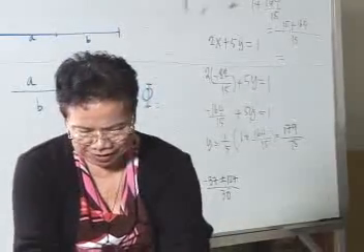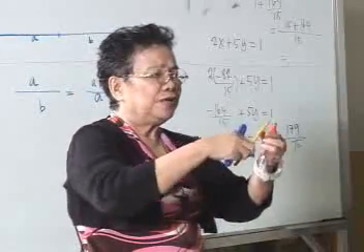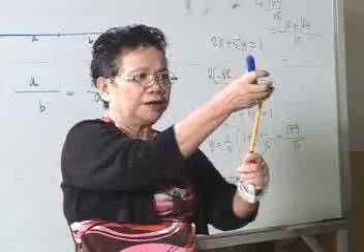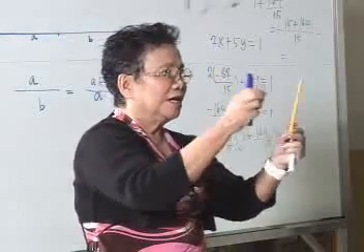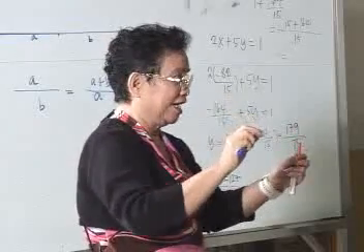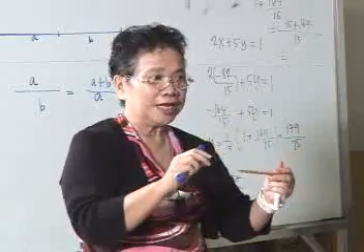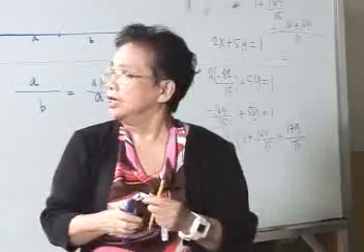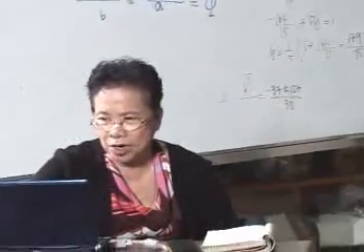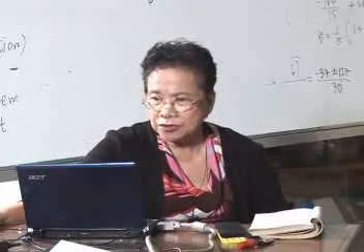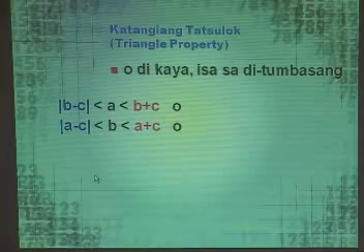Like these ones, if you get the sum, it's always larger than the third side. So these three lengths can form a triangle. So we call that the triangle property. This is what these three inequalities tell, or just one of these.